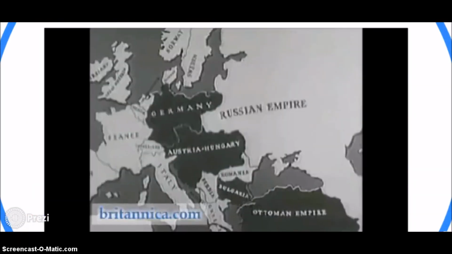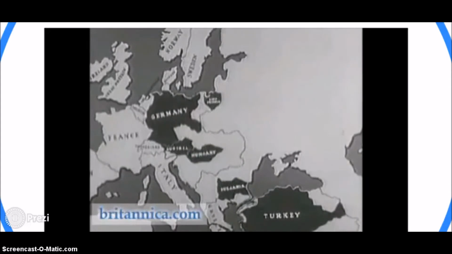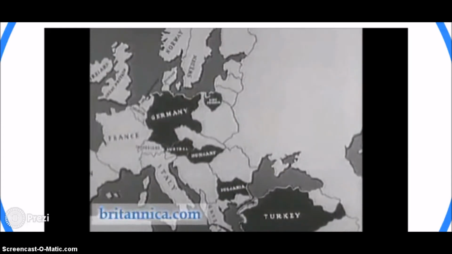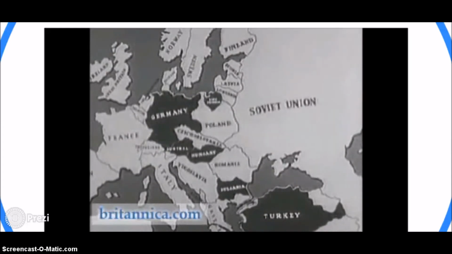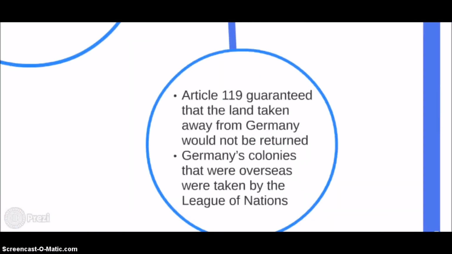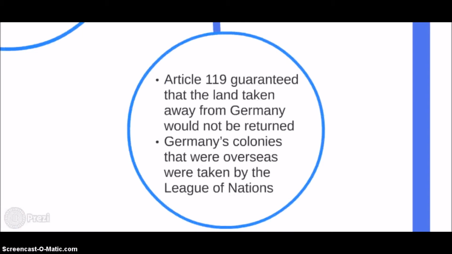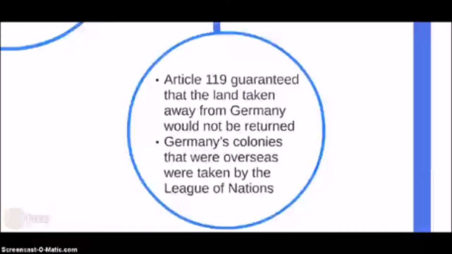Now that you've seen just how much land the Central Powers gained, this video shows the amount of land that the Central Powers lost and how they were divided among other nations. Article 119 guaranteed that the land taken away from Germany would not be returned, and Germany's colonies that were overseas were taken by the League of Nations.